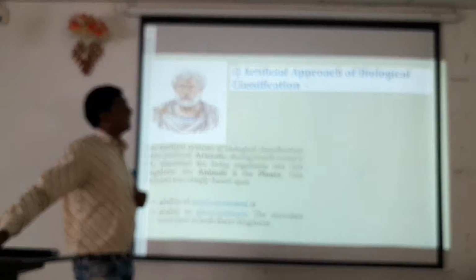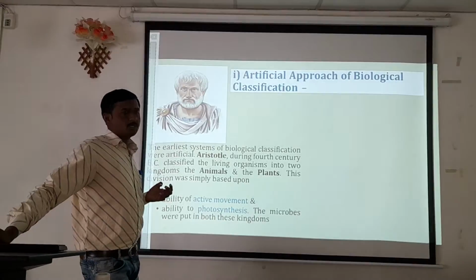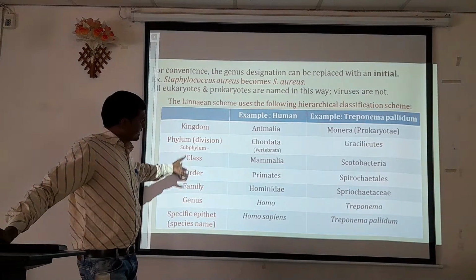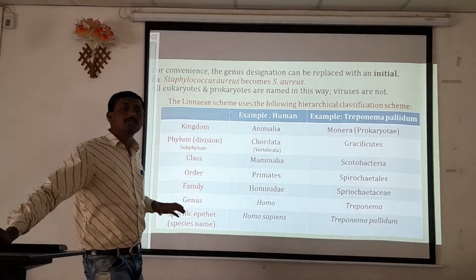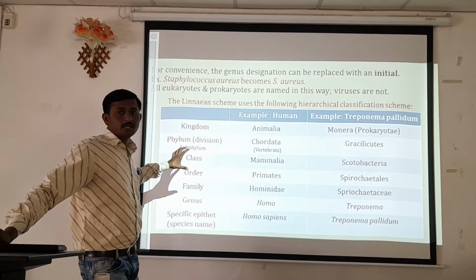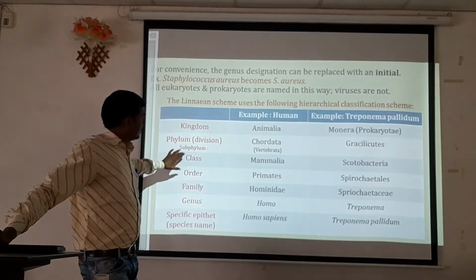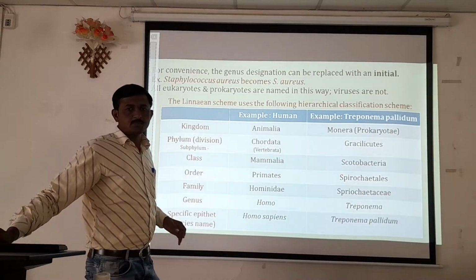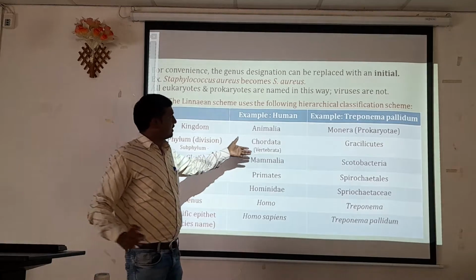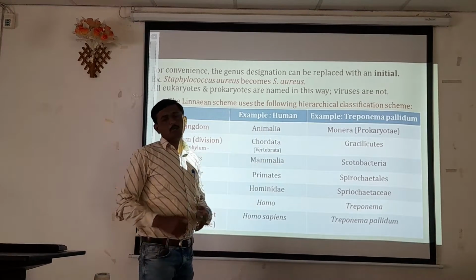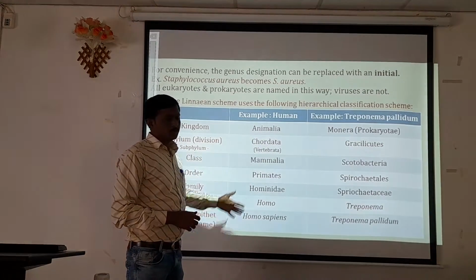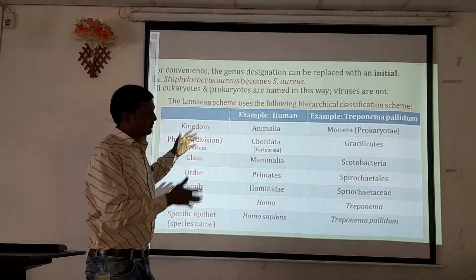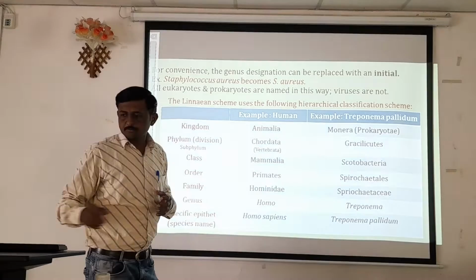The artificial approach of Aristotle, we have already discussed. In the natural approach, here is an example of how a microorganism can be classified with respect to hierarchy: kingdom, phylum, class, order, family, genus and specific epithet, that is the species name. These are the examples of human being and Treponema pallidum, how they are categorized into different kingdom and phylum with respect to their characteristics. Okay.